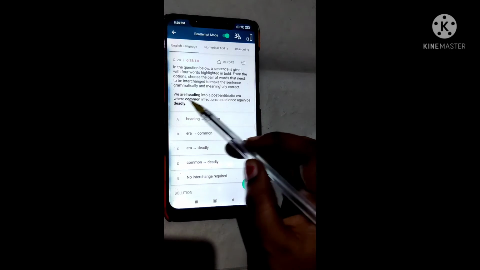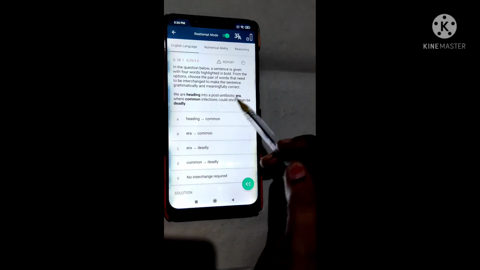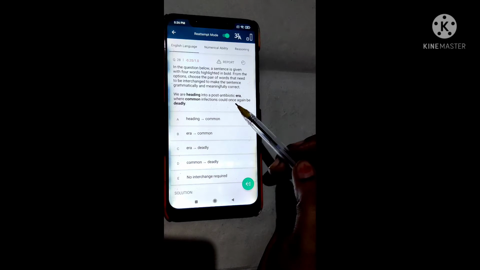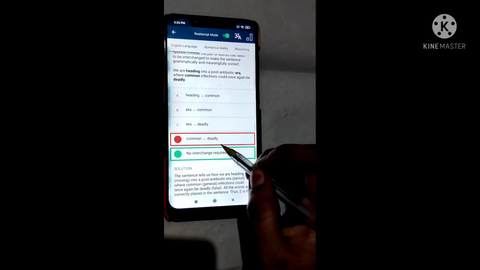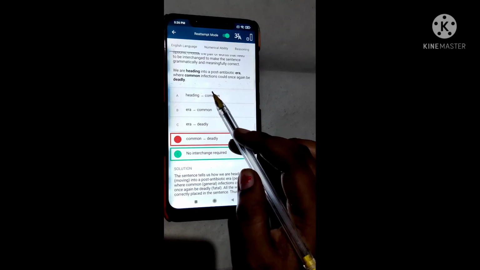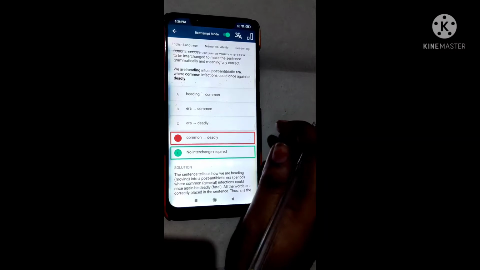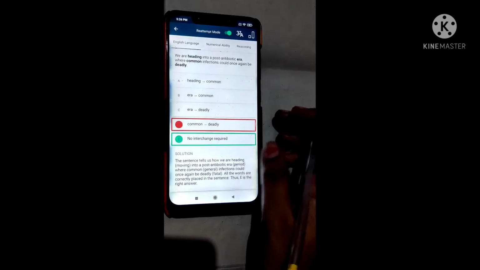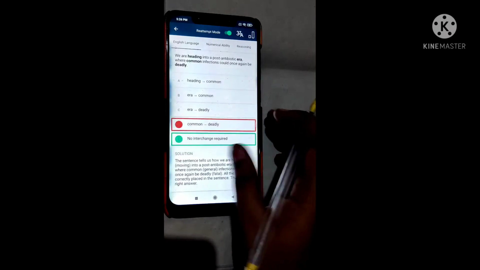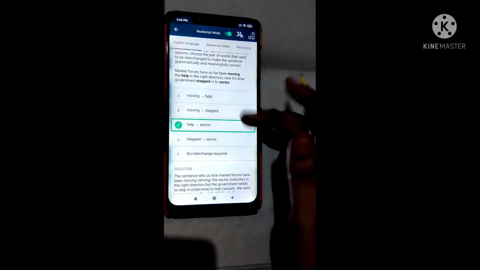That was: we are heading into a post antibiotic era where common infections could once again be deadly. My option was common and deadly, I think, but no interchange is required because all the words are in the correct position. So that's why this is wrong. And next we go to the next question.